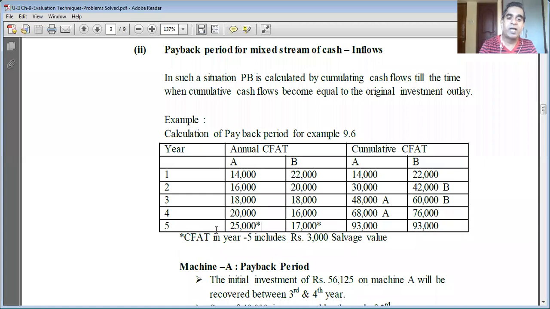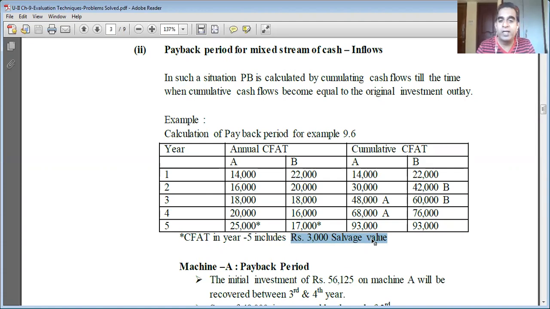Okay, the fifth year cash inflows after taxes in year 5 include the 3,000 rupee salvage value. Same information from example 9.6. Cash inflows for machine B are: year 1, 22,000; year 2, 20,000; year 3, 18,000; year 4, 16,000; and year 5, 17,000. So the 17,000 in year 5 includes the 3,000 rupee salvage value.